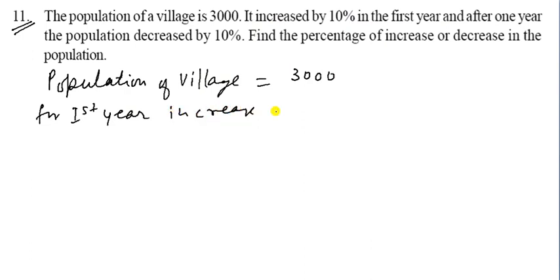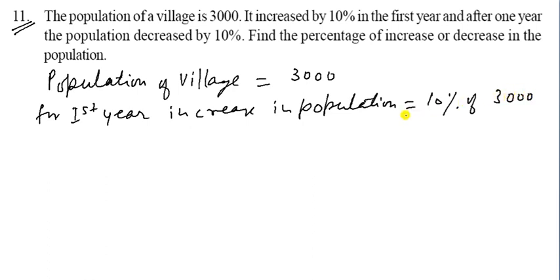For the first year, increase in population is equal to 10% of 3000. So what will happen? 10 upon 100 into 3000. So 0 will be cancelled out and once again 0 will be cancelled out. So it becomes 300.